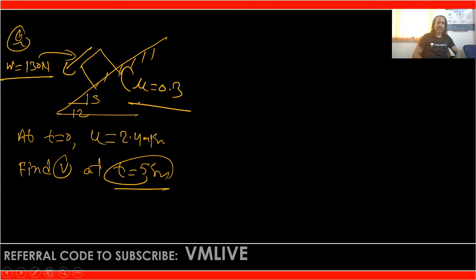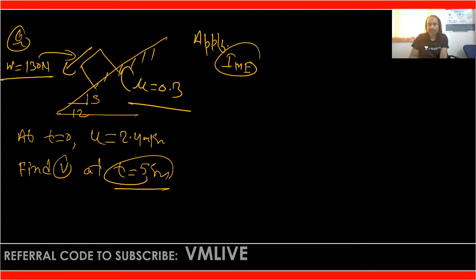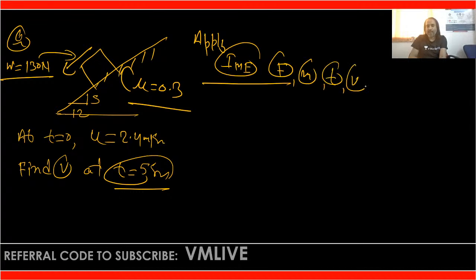In this case we can apply here the impulse momentum equation. Is that clear? So applying IME, the impulse momentum equation. Now the question is why we are applying this impulse momentum equation. Simple thing: because F is given, M is given, and T is given, and we have to find V.